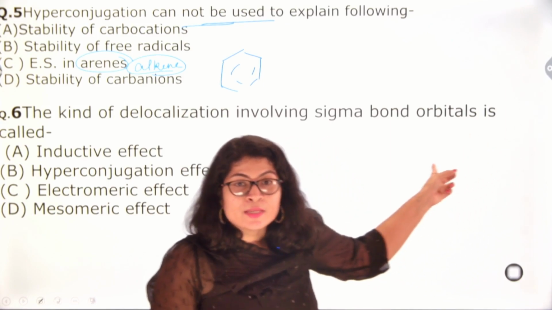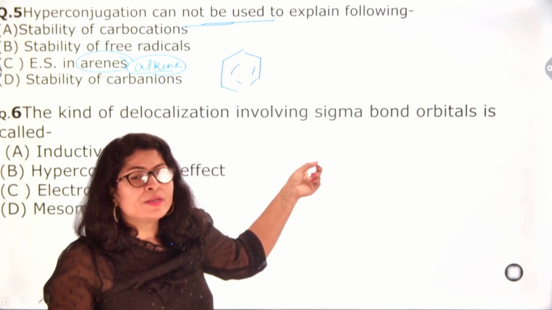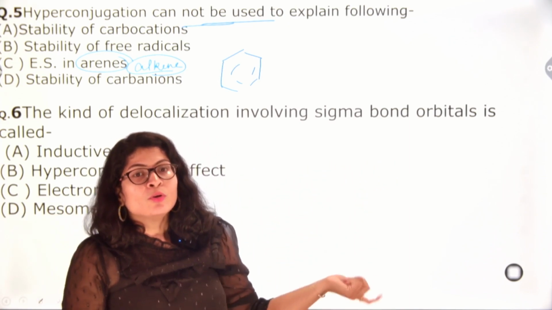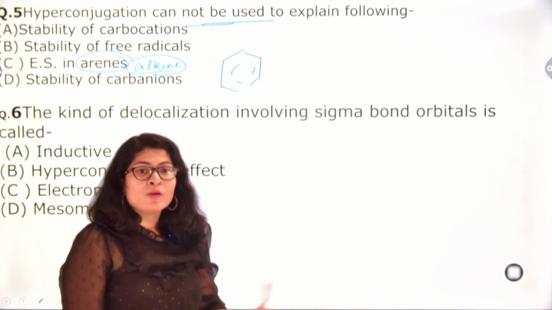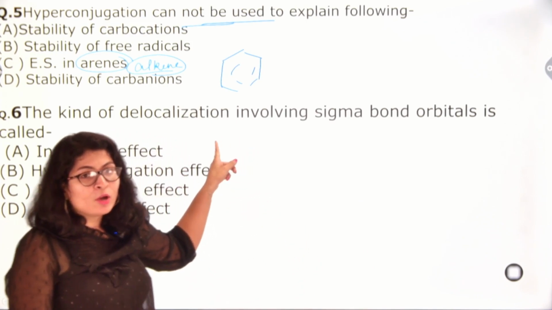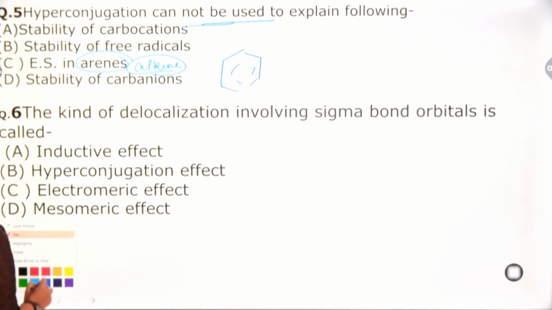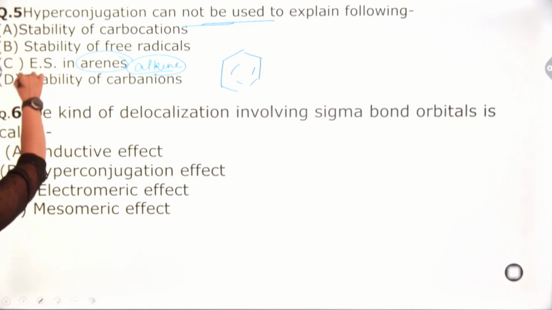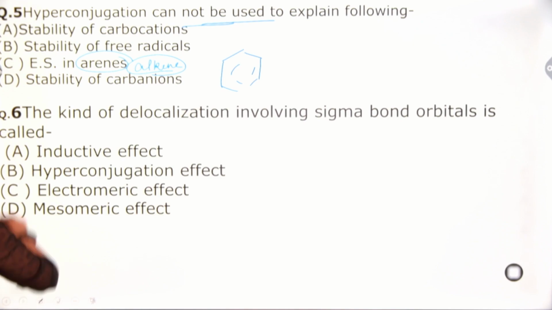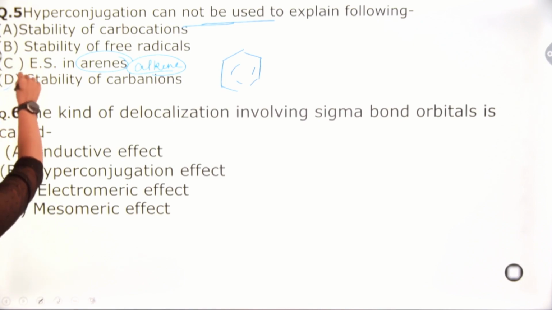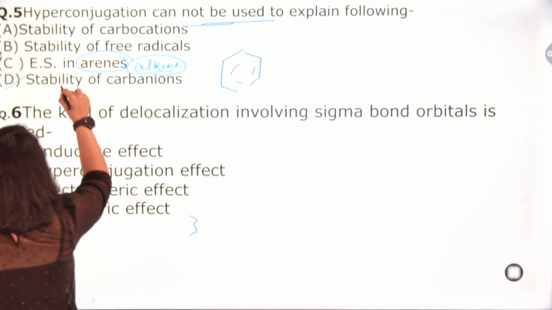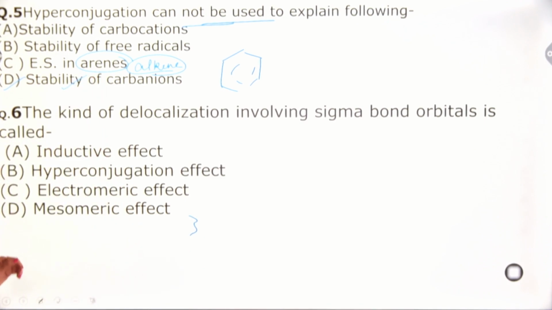So in this case, hyperconjugation is always the electron donating factor. So hyperconjugation can never be used to explain the stability of carbanions. So my correct option is that hyperconjugation cannot be used to explain the stability of carbanions.